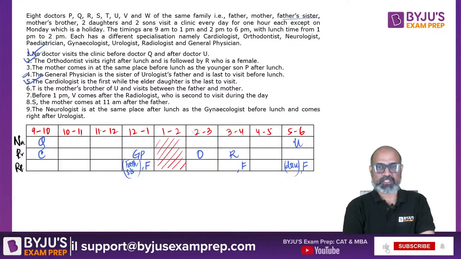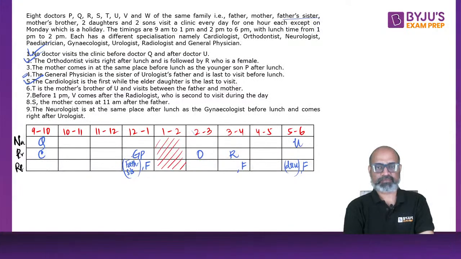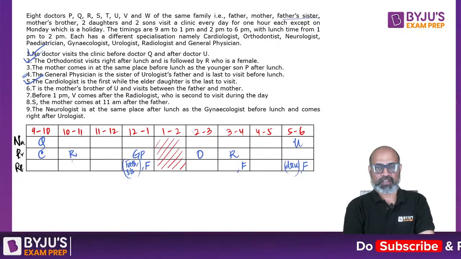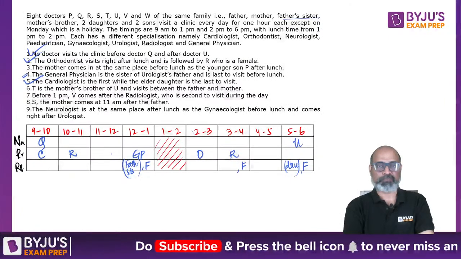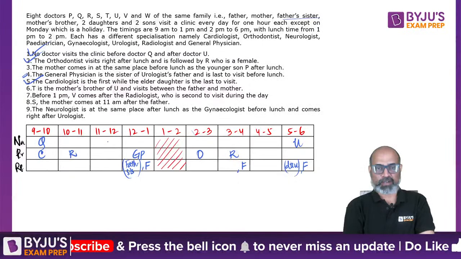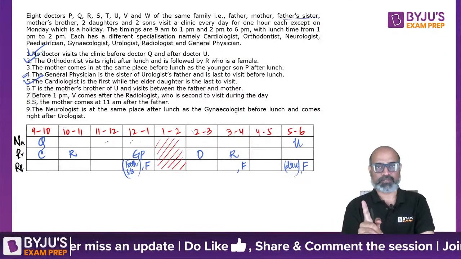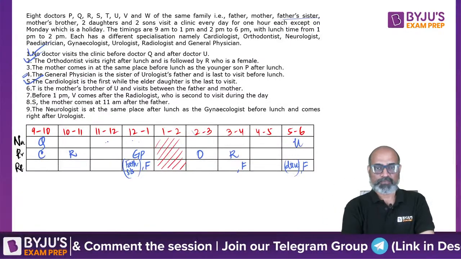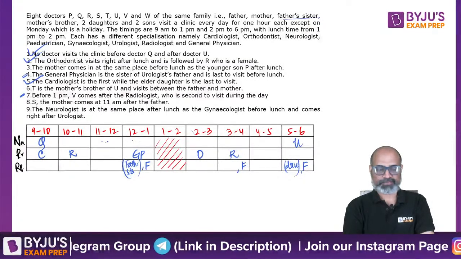Before 1 p.m., V comes after radiologist, who is second to visit during the day. Radiologist is the second guy to visit during the day, and V comes after radiologist, and we are talking about before 1 p.m. So before 1 p.m. we can be anywhere, right? 11 to 12 and 12 to 1 could be either. 12 to 1 is also before 1 p.m., because by 1 p.m. the person is gone. So again, half of this statement is done.